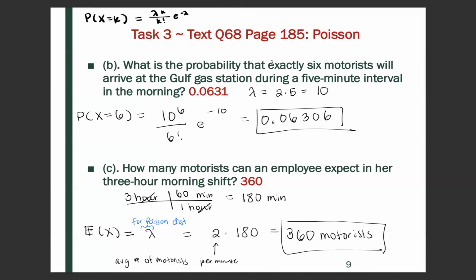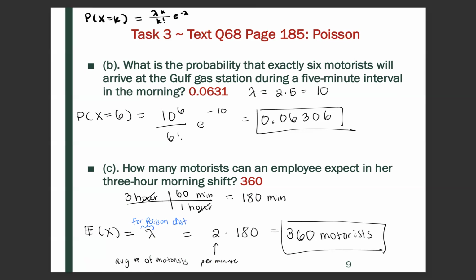And then we want to find the probability that exactly 6 motorists arrive. So that would be the probability that x equals 6. Again, we have lambda equal to 10. So we would have 10 to the 6, divided by 6 factorial, times e to the negative 10. So when you simplify, you get